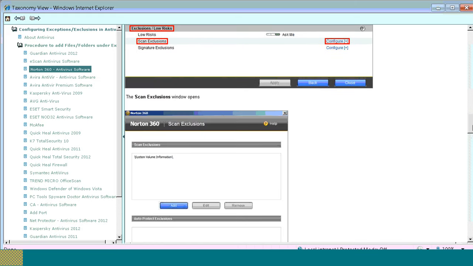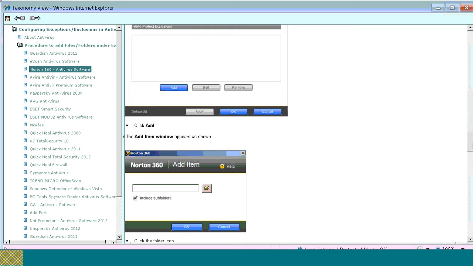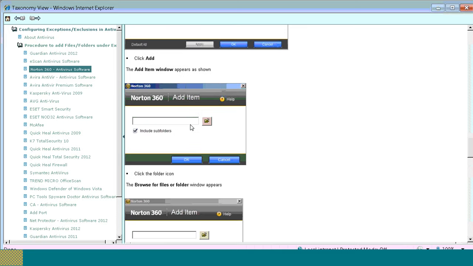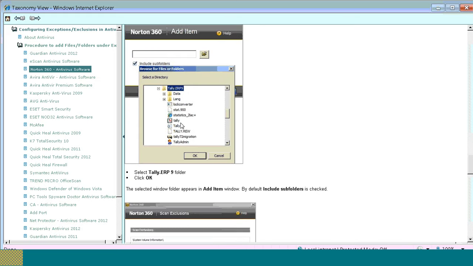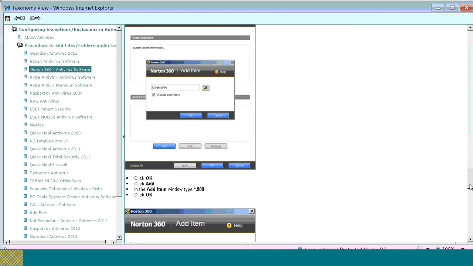Once you go for add, you have to search for the particular folder, that is, you have to search for the Tally folder. Then in the Tally folder, you have to add the Tally.exe, Tally admin file, one after the other.